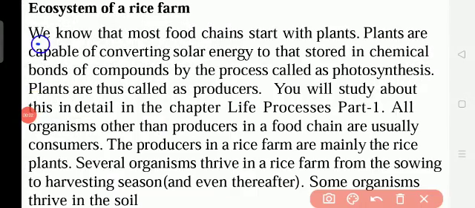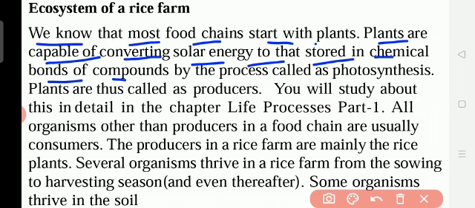Okay, see here. We know that most food chains start with plants. So all the food chains start with what? Start with the plants only. So plants are capable of converting solar energy, converting means changing, to that stored in chemical bonds of compounds by the process called photosynthesis.